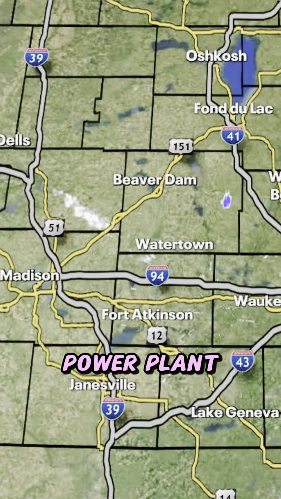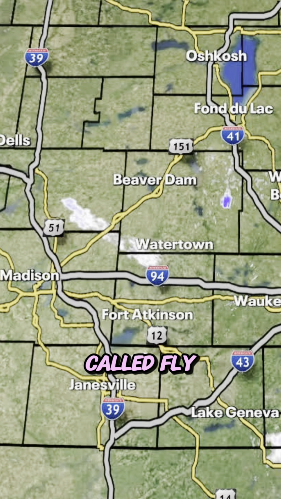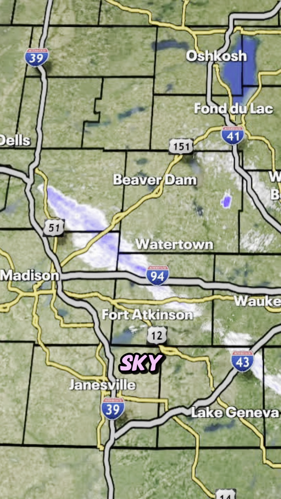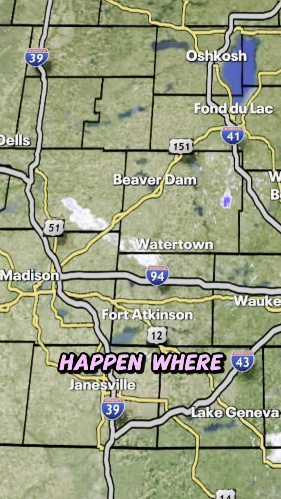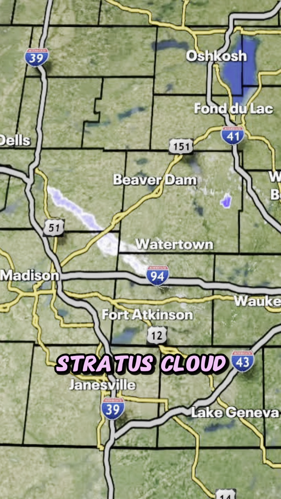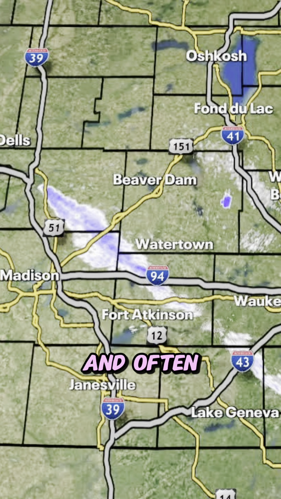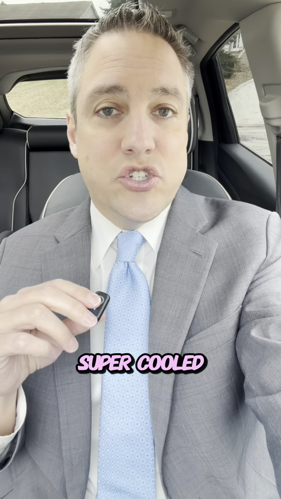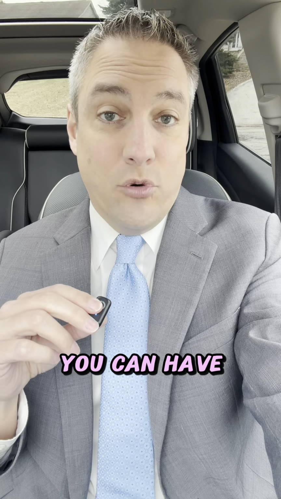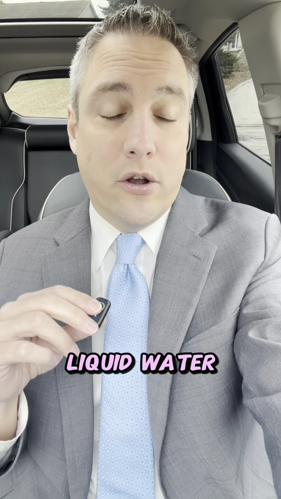So, power plant turns on and it emits something called fly ash. That goes up into the sky, and if conditions are just right, and they really have to be just right here for this to happen, where typically we have a low stratus cloud deck in place, and often we'll have what's called supercooled water in the clouds. So let me explain what that is. Supercooled water is where you can have water droplets, literally liquid water, in temperatures that are below freezing.